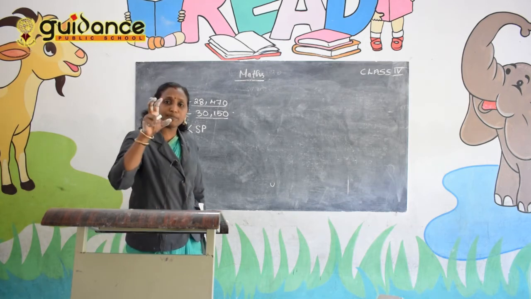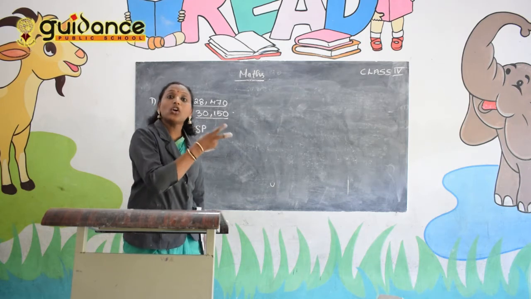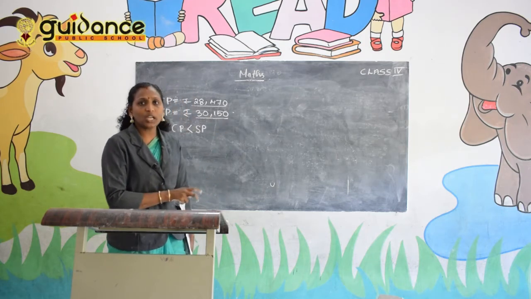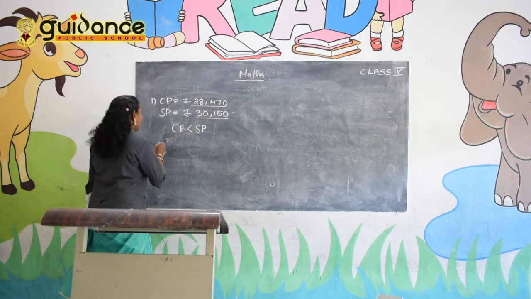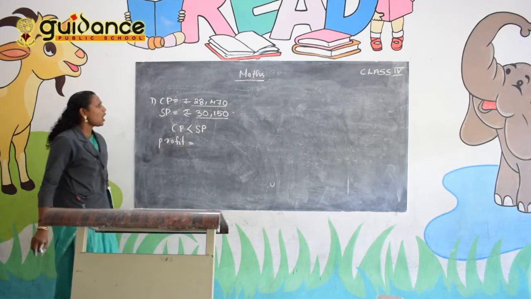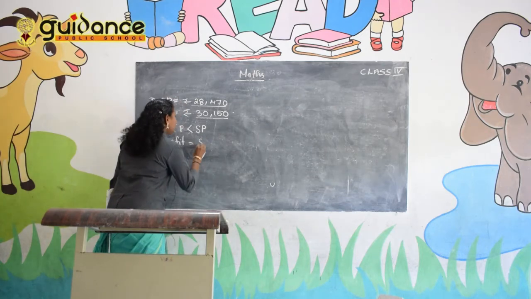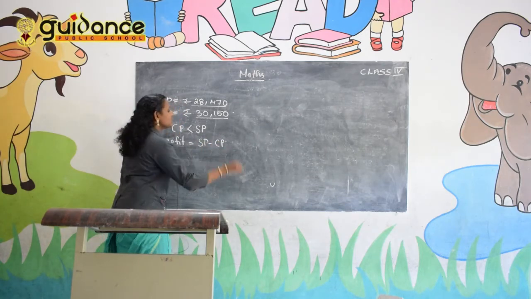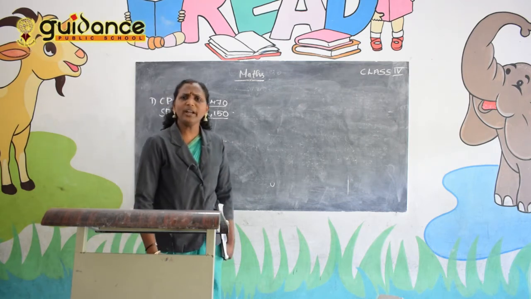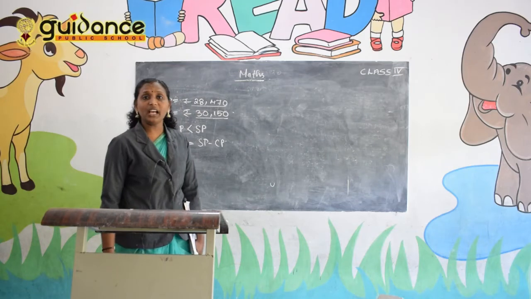That means SP is the bigger number as compared to the cost price, or CP. So it is a profit. How will you find out the profit? Profit is equal to SP minus CP.